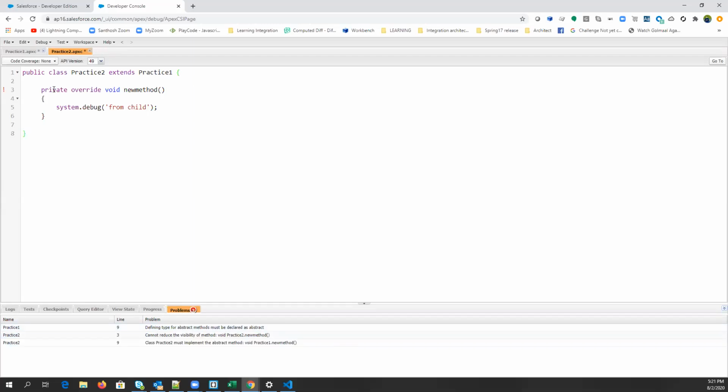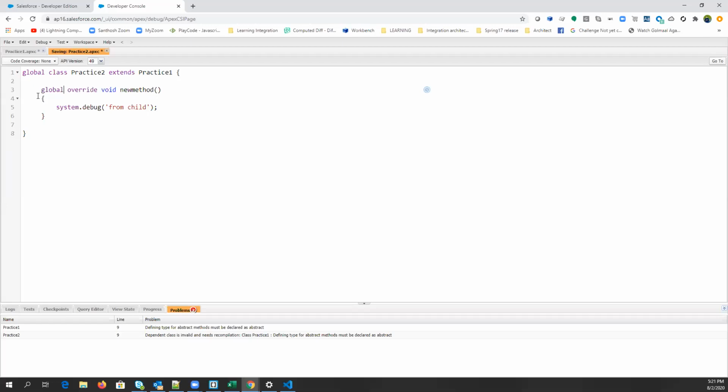I don't know if it will work, because for global, the base class should also be global. If we override public, we have to mention public only. I think we cannot reduce the visibility. Just try global once and see if it is working or not. We need to create the class as global as well, with this method. Same thing I'm telling you. There is no sense to do it, right?